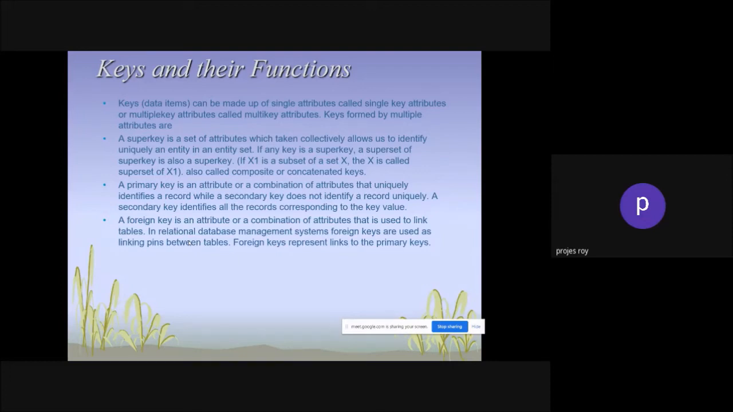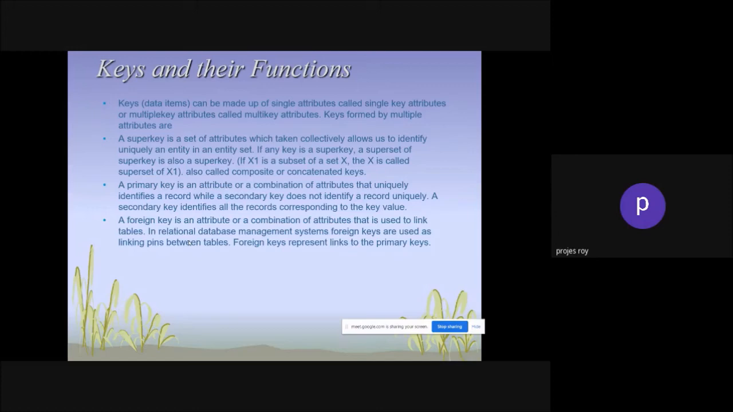That is basically called super key. And primary key, I have already discussed with you: when you are finding one particular data, one unique record, that's basically called primary key. If you talk about the book data, the accession number is the primary key. When you talk about the student data, the roll number is the primary key.